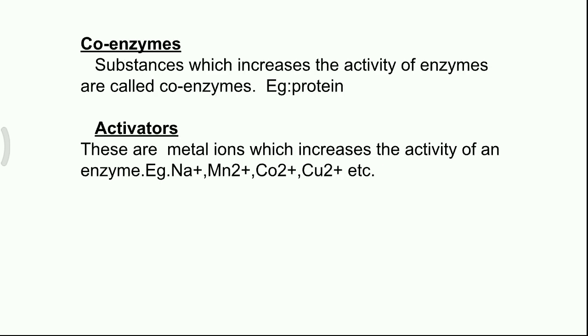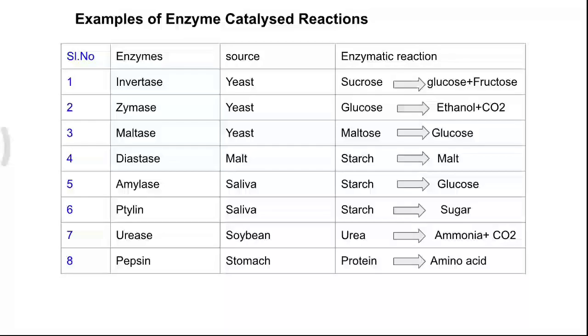You can get a question, what are coenzymes? Substances which increases the activity of enzymes are called coenzymes. Example for a coenzyme is a protein. What are activators? These are metal ions which increases the activity of an enzyme. So few examples I had given here.